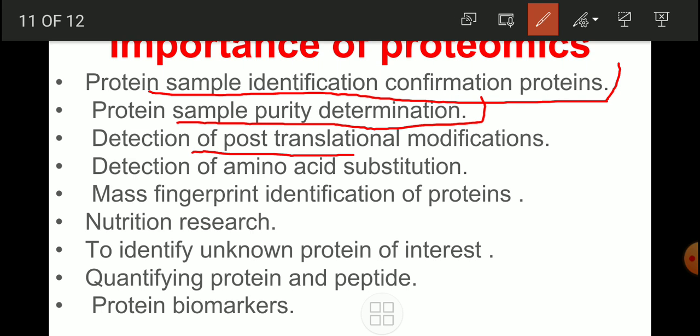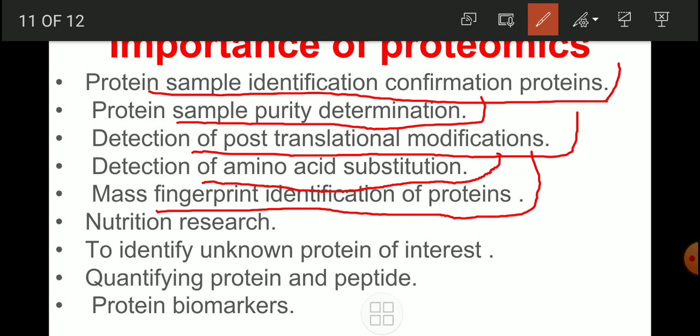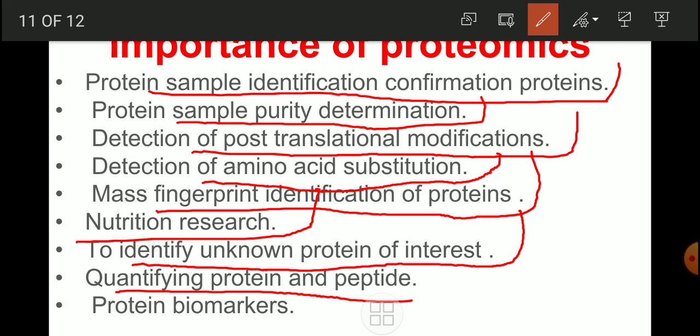Detection of post translation modifications, then detection of amino acid substitutions, then mass fingerprint identification of proteins, then nutrition research, to identify unknown proteins of interest, quantifying proteins and peptides, protein biomarkers, isn't it? So all these are the importance of proteomics.